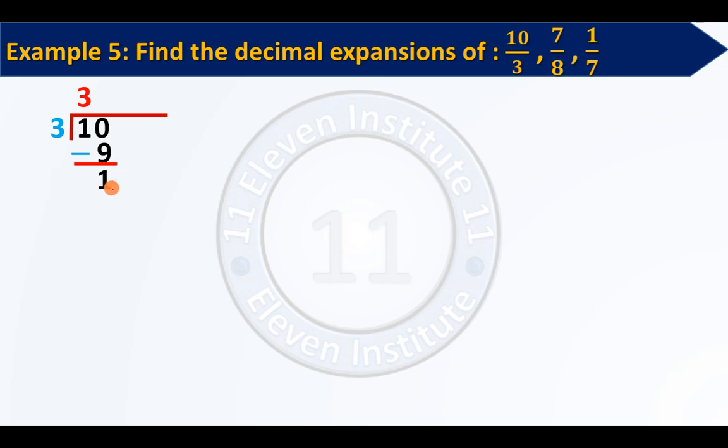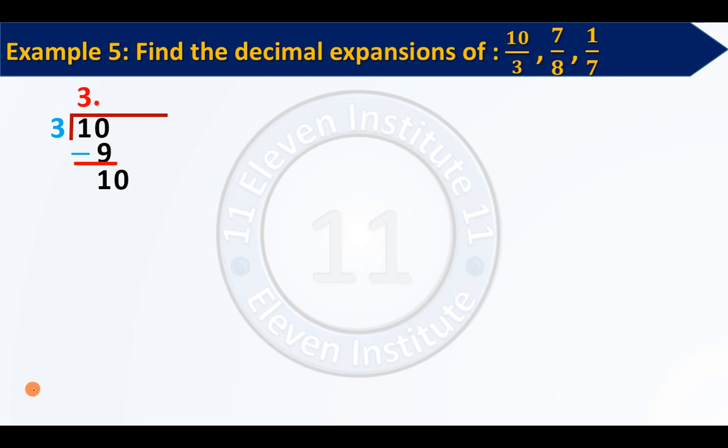But in order to get 0 over here, you have to do some recharge. So we will place a point after 3. Now this is an unlimited recharge. Once you place this point, each and every time when you are unable to divide over here, you can write a 0 one time, only one time. So this is our unlimited recharge. It is reminding us that you can write a 0 over here. So we will write a 0 over here.